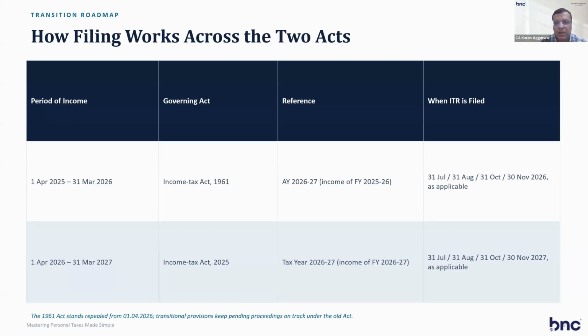I think everyone is clear about this tax year, because there was a lot of confusion between assessment year and tax year. So the government has made it so that only tax year will be used from 1st April 26. So for this year's filing, old forms are still used and the assessment year concept still remains, 26-27. Now I go to the previous slide.